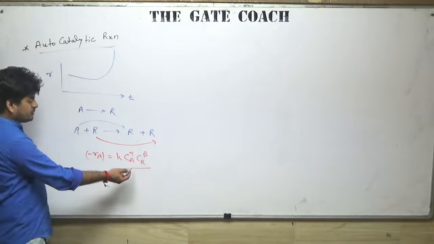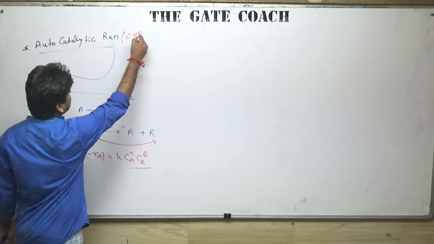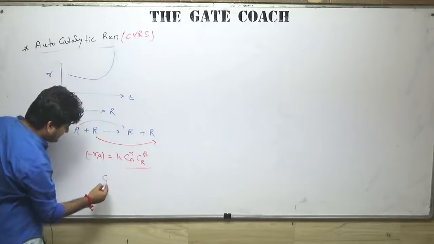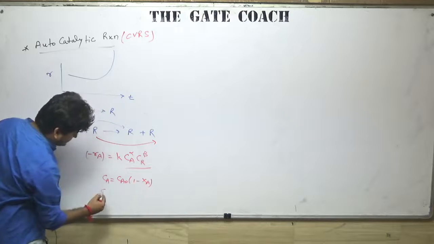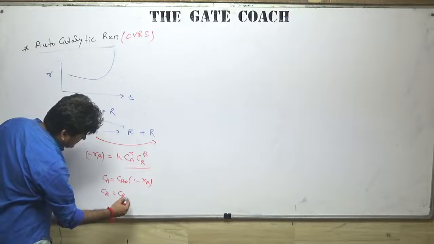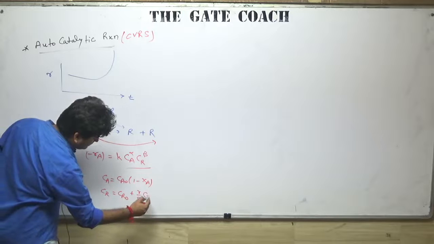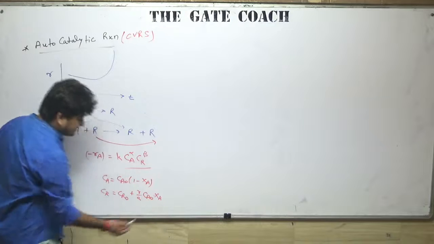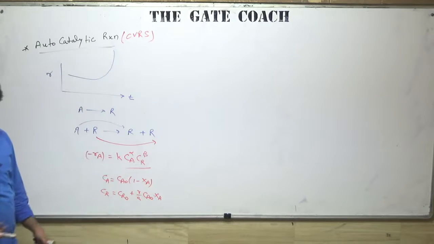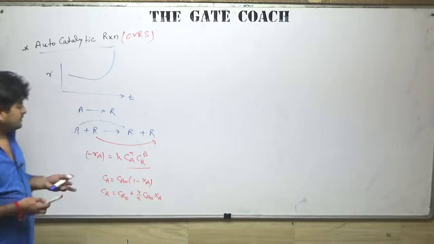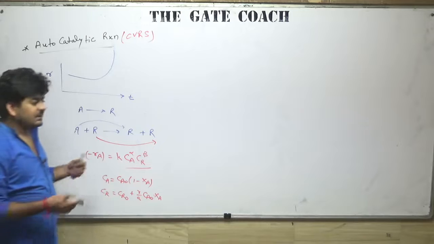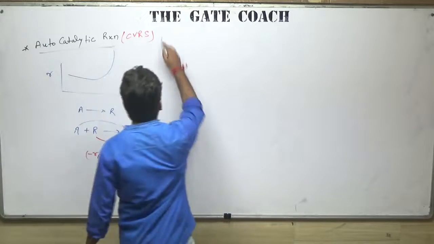And here if you want to write this for a constant volume system, I hope all of you know that Ca will be equal to Ca0(1 - Xa), and Cr will be equal to Cr0 plus (R/A) times Ca0 Xa. That's how you can write the concentration in terms of Xa. Okay, so how can we solve this? Let's try to understand.